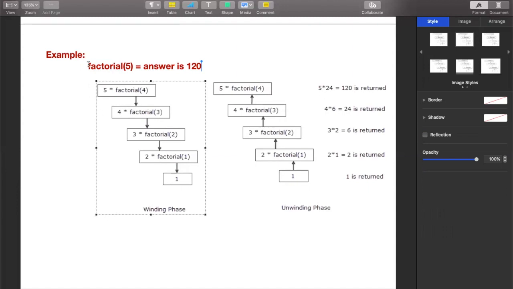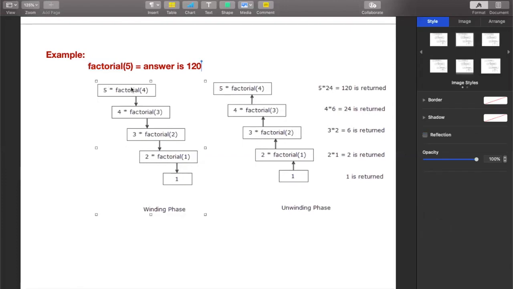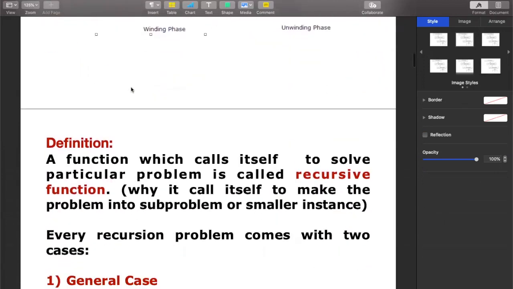So a function making the problem into smaller problem by calling itself. How did the factorial of 5 become factorial of 4? It called itself and started reducing the problem. Why is it calling itself? To reduce the problem.